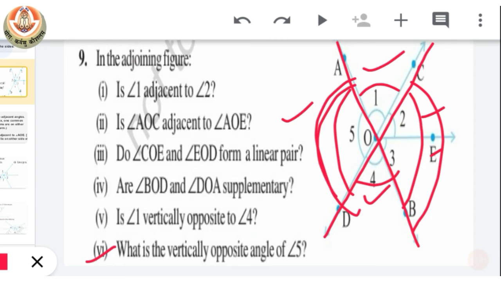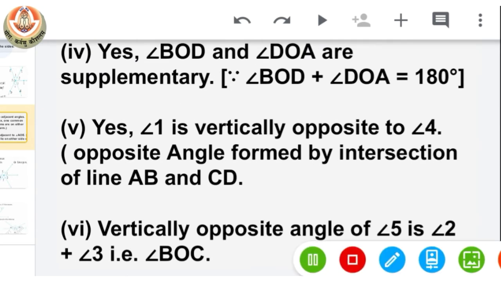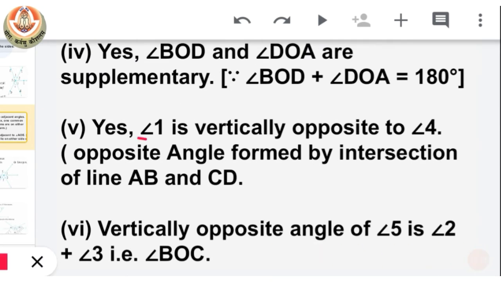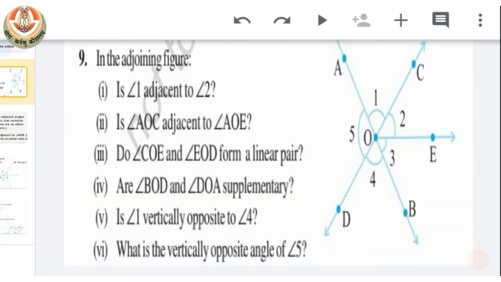We can see here that the vertically opposite angle for angle 5 is the sum of angle 2 and angle 3. For the fourth part, yes, angle 1 is vertically opposite to angle 4 because they are opposite angles formed by the intersection of lines AB and CD. And the answer to the sixth part is that the vertically opposite angle of angle 5 is angle 2 plus angle 3, which is BOC.